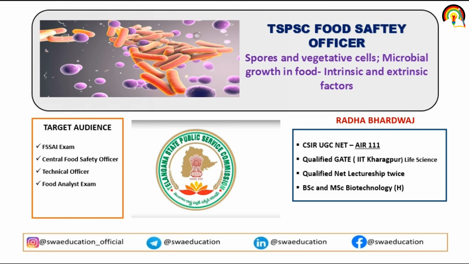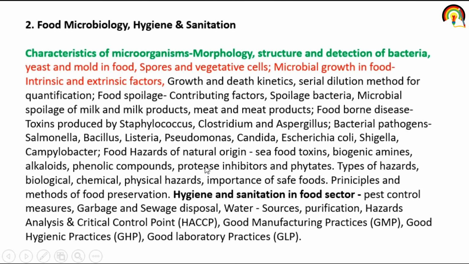And today we are going to discuss what is spore and vegetative cell, and microbial growth and the factors, either intrinsic or extrinsic, that can affect microbial growth. This topic is mainly from paper 2 and unit 2, that is microbiology, food hygiene and sanitation. So today we are going to target this portion.